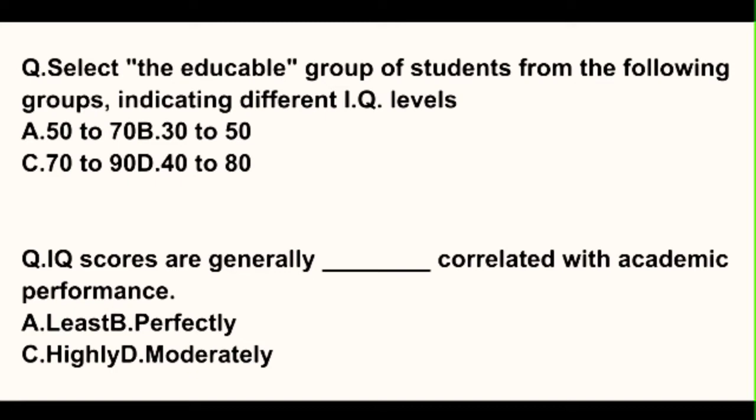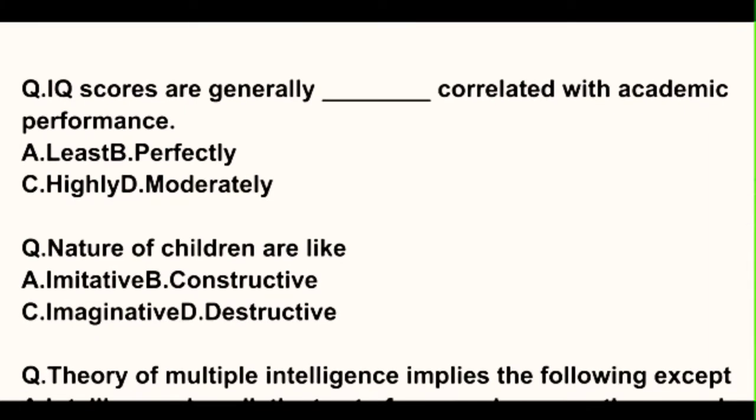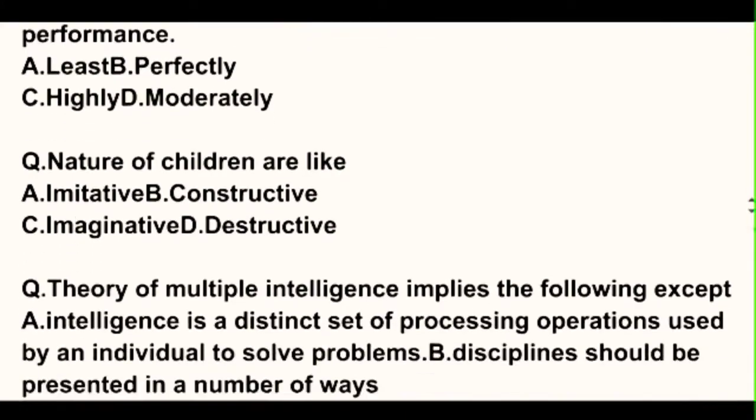Okay, now next question, IQ scores are generally dash correlated with academic performance. Okay, option A least, option B perfectly, option C highly, option D moderately. So generally IQ scores are highly correlated with academic performance. So here the correct option will be option C, that is highly. Next question,